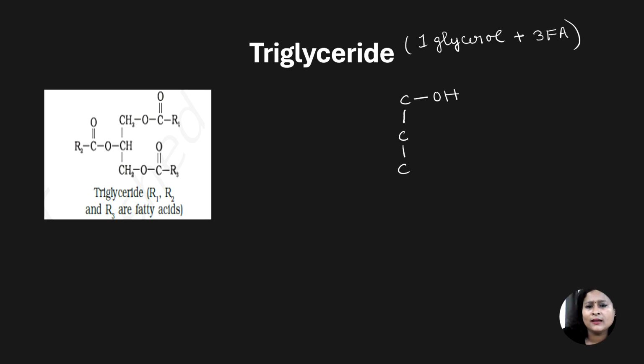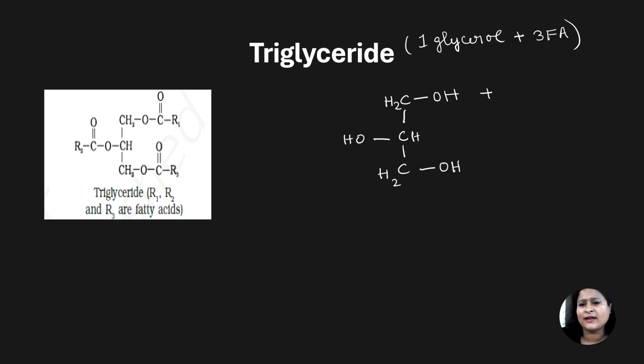One here, one on this side. I'm putting this on this side so that it becomes a little less clumsy. And another OH group, let's put it here. Okay, let's satisfy the valency. H2, H, H2. So one glycerol molecule will be interacting with 3 fatty acids.